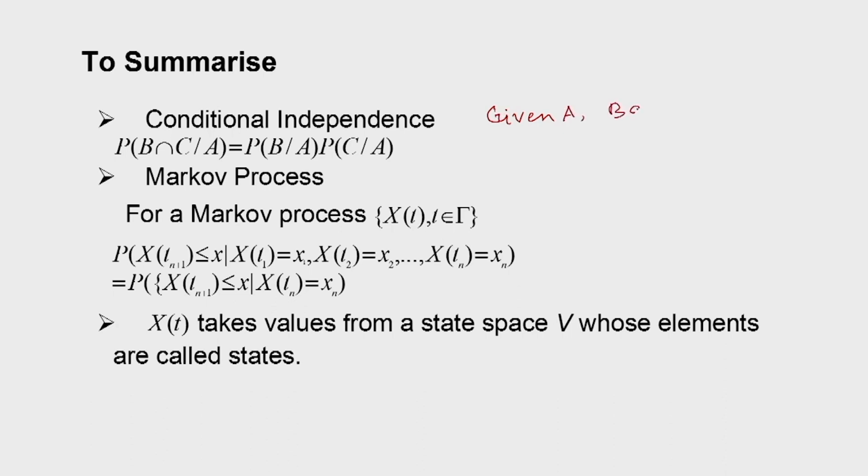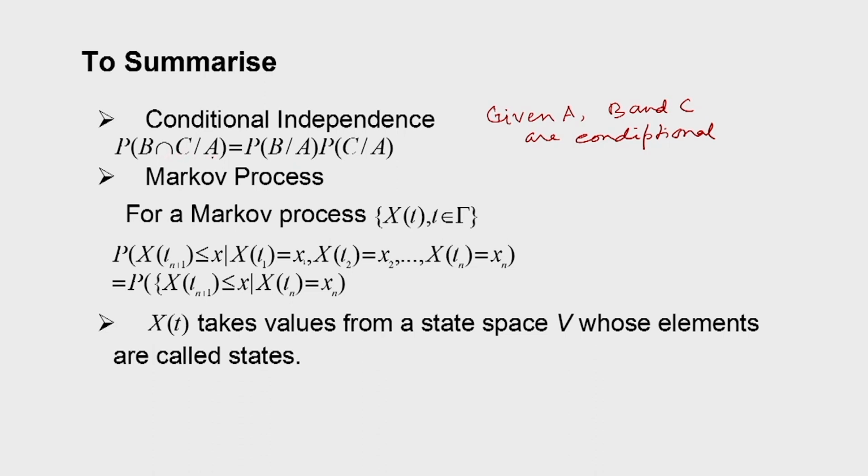This is the concept we introduced. Given A, B and C are called conditionally independent if this relationship is true.